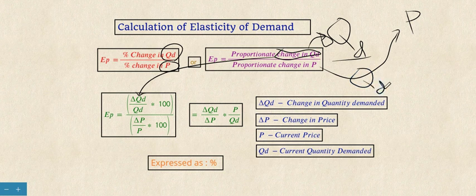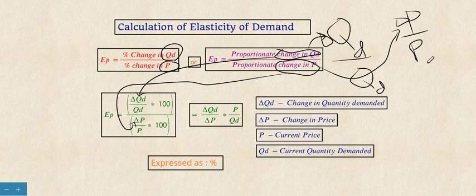So delta QD divided by QD gives the proportionate change, and similarly change in price is denoted as delta P, and the proportionate change is delta P divided by P, that is, from which price and how much it has changed.